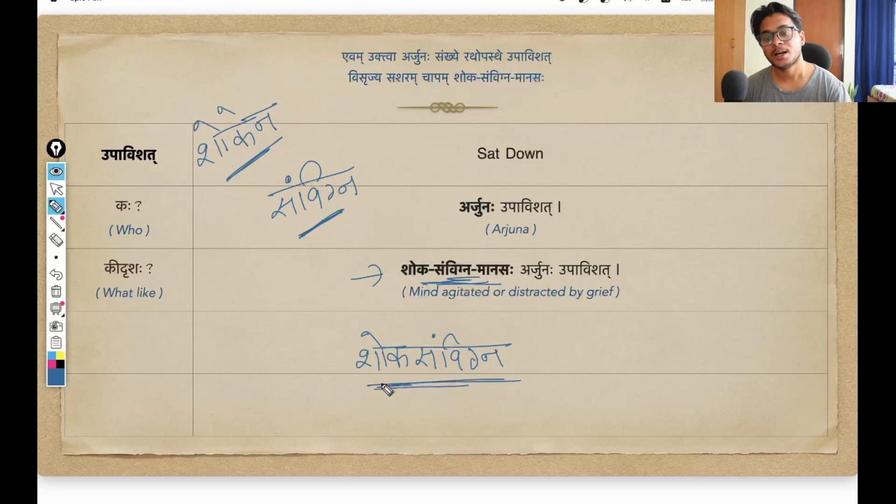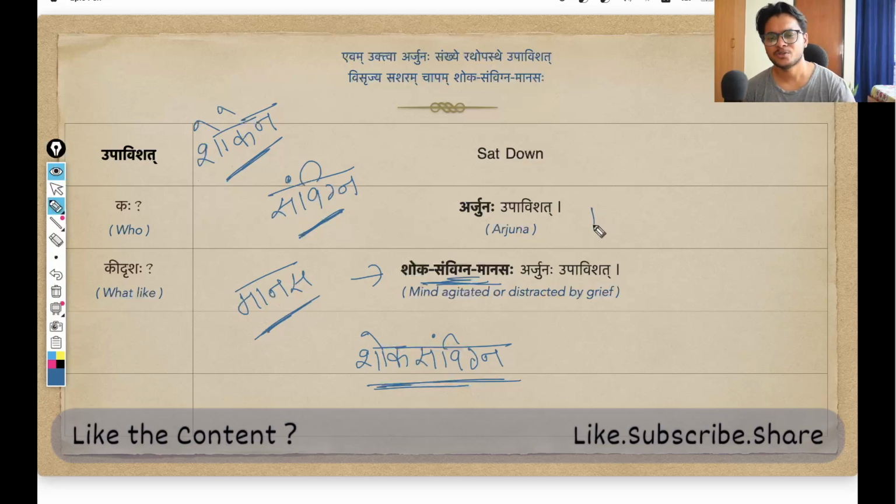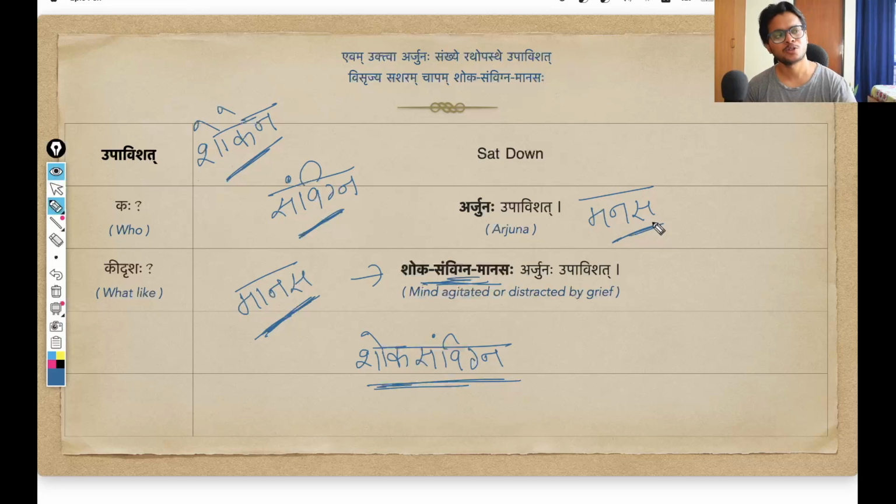Now I want to say a mind that is agitated by grief. And for mind, I am going to use this word manas. Actually you have seen this word manas, right? Manas we generally use for mind. So you can also think of it as something derived from a mind, as mood also. You can also think of it as a mental state, current mental state. Anyways, both the meanings will work in the context of the shloka.